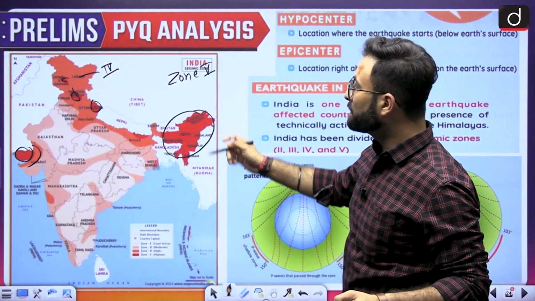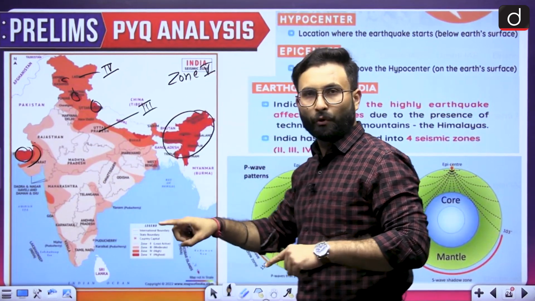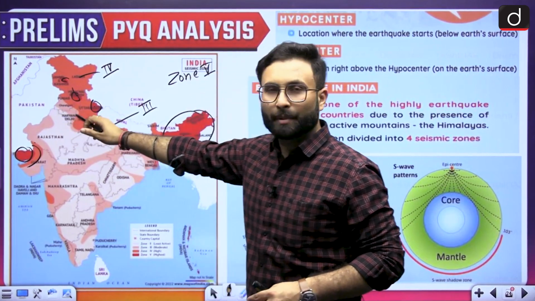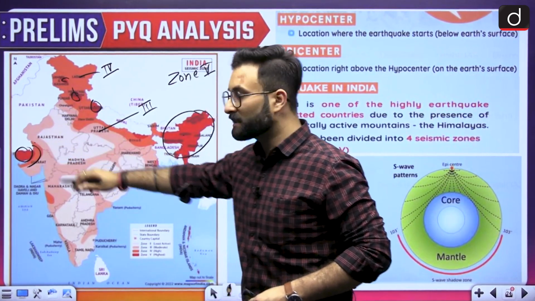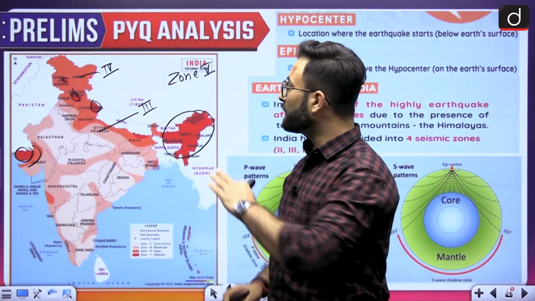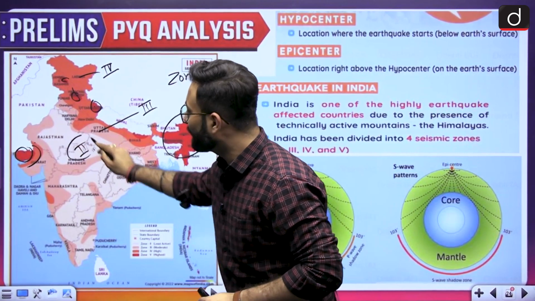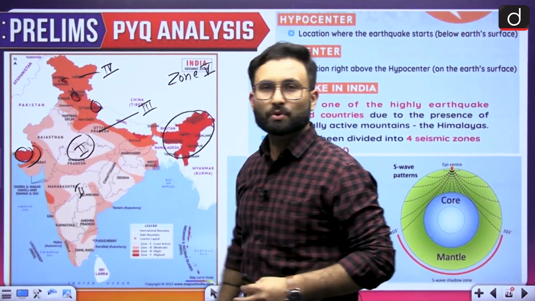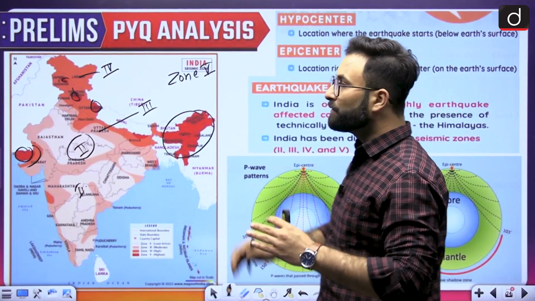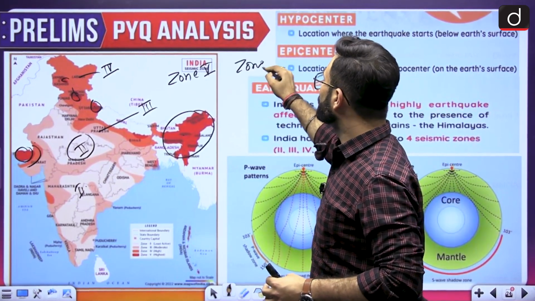After that, you will see zone 3, which is surrounding zone 4. It covers areas of Uttar Pradesh, Delhi, Haryana, the Punjab region, some part of Rajasthan, western Rajasthan, and areas of West Bengal. Other than that, we have zone 2, which is basically your central highlands and the Deccan plateau. Zone 2 is the least vulnerable to earthquakes. Earlier we used to have 5 zones, and now we have 4 zones. There is no zone 1.